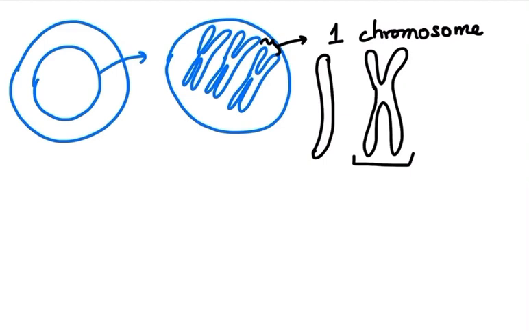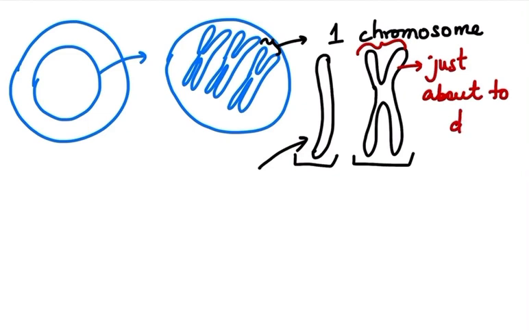And if the cell is not undergoing mitosis, the chromosome will appear like this. So if you see something like this, it means the cell is just about to divide. And if you see the chromosome like this, it means the cell is not in a dividing phase or state.